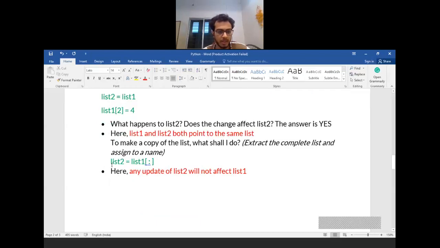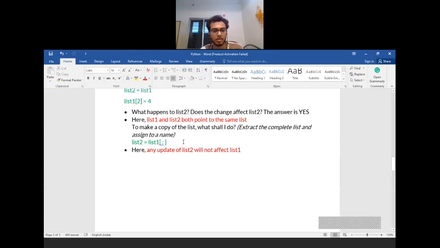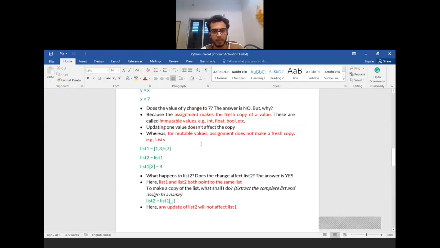What I can do is write list 2 equal to list 1 with the square brackets and the colon. These empty brackets denote that the complete list 1 has to be copied to list 2. After this statement, whatever elements were in list 1 will actually be copied to list 2, and whatever changes you make on list 1 or list 2 will not be reflected on the other. So this is all about mutable and immutable values.